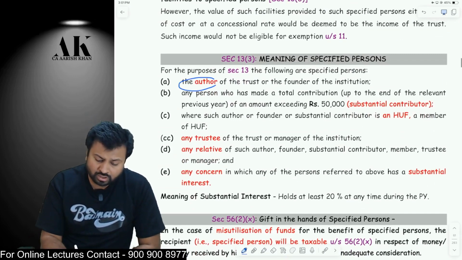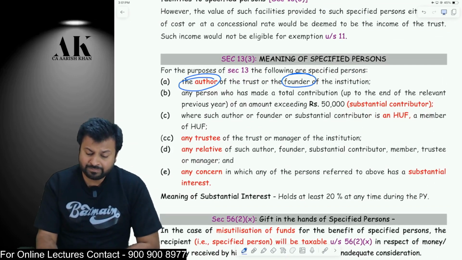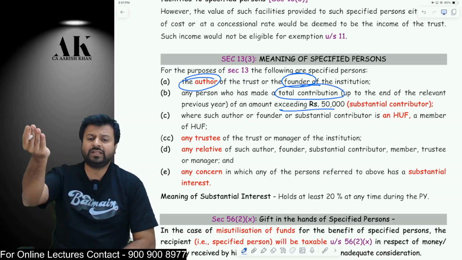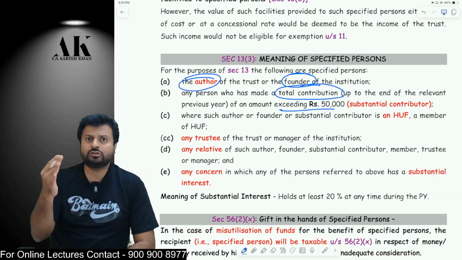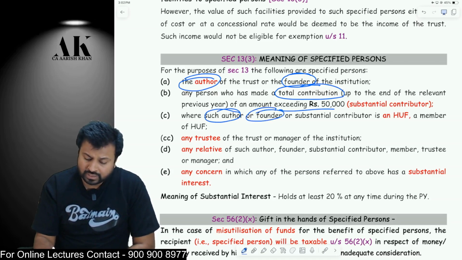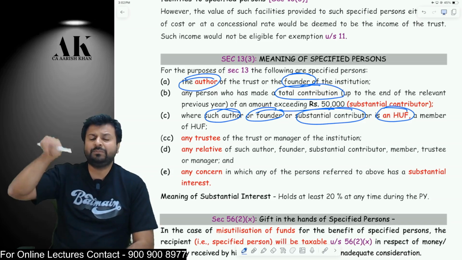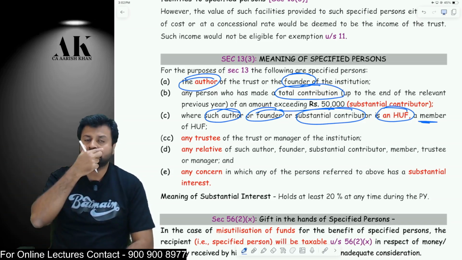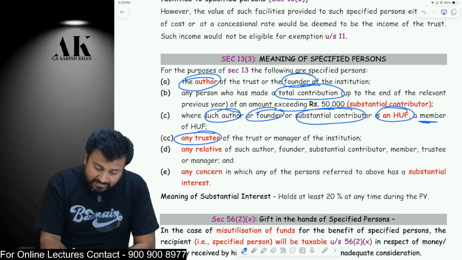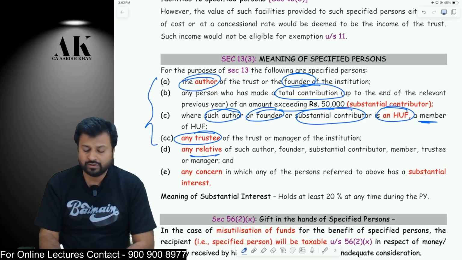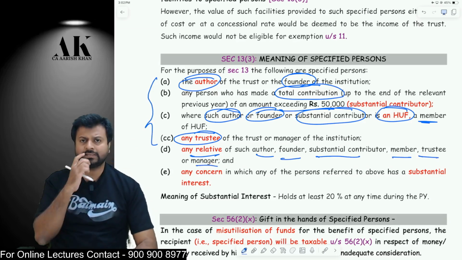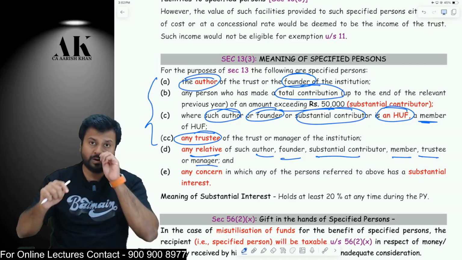It means the author of the trust, the founder of the trust, or any person who has made substantial contribution. Substantial contribution means who has given a donation of more than 50,000 rupees to the trust in the financial year. That can also be considered as a specified person. Or where such author, founder or substantial contributor is an HUF, then the member of the HUF can also be called a specified person. Then the trustee of the trust can also be called a specified person. Then the relatives of all these people, the author's relatives, founder's relatives, substantial contributor's relatives, member's relatives, trustee's relatives, manager's relatives, all of them will also be called a specified person.